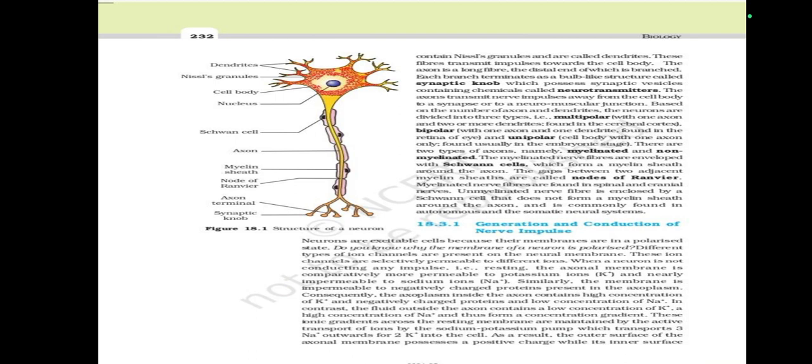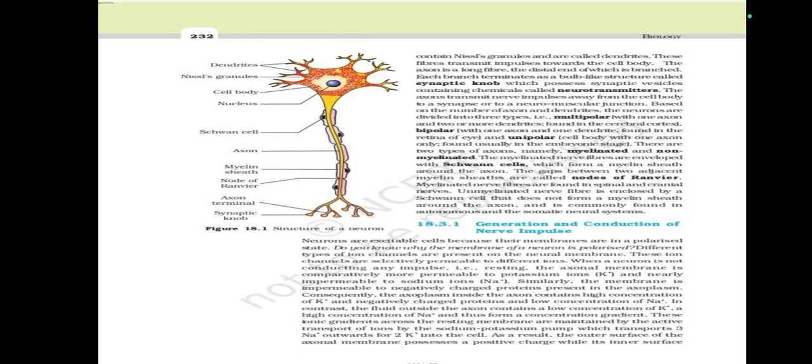the neurons are divided into three types: multipolar with one axon and two or more dendrites, found in the cerebral cortex; bipolar with one axon and one dendrite, found in the retina of eye; and unipolar, cell body with one axon only, found usually in the embryonic stage.